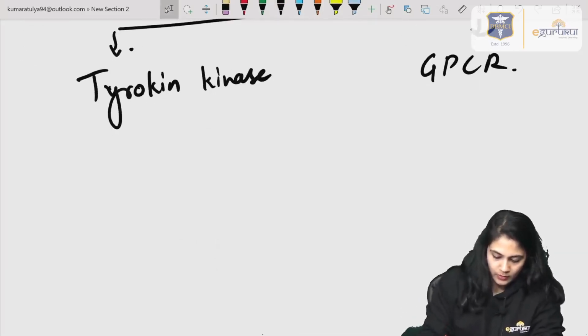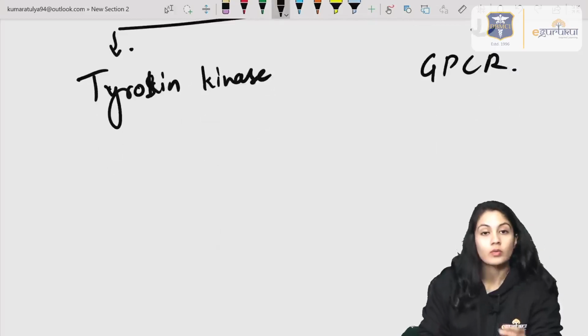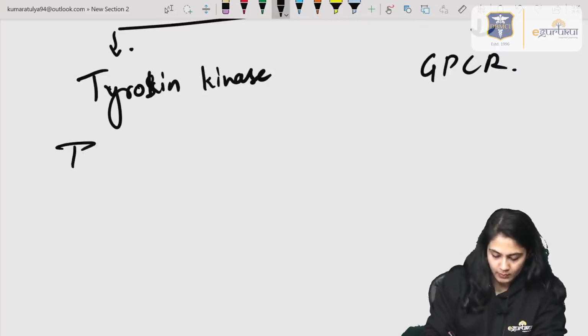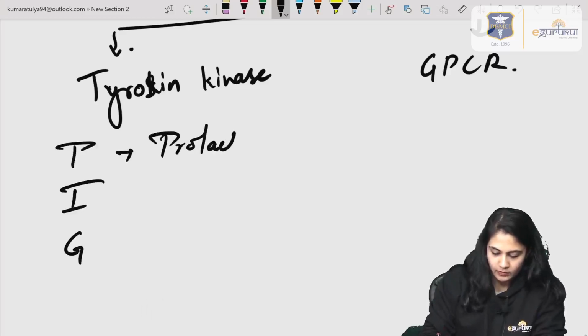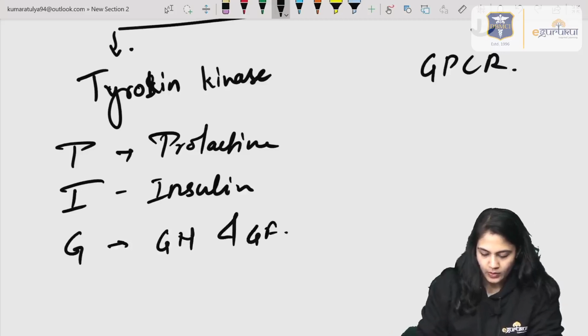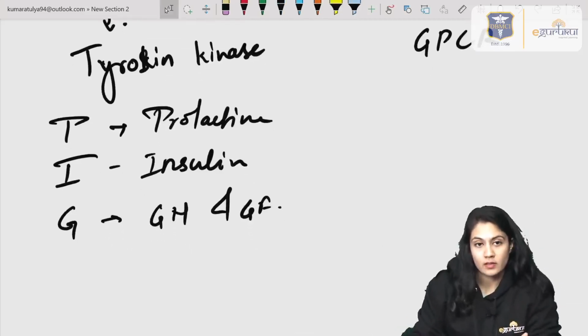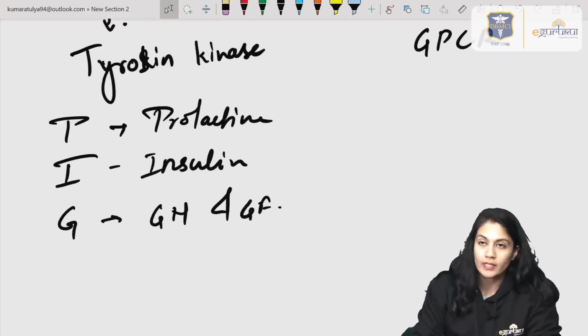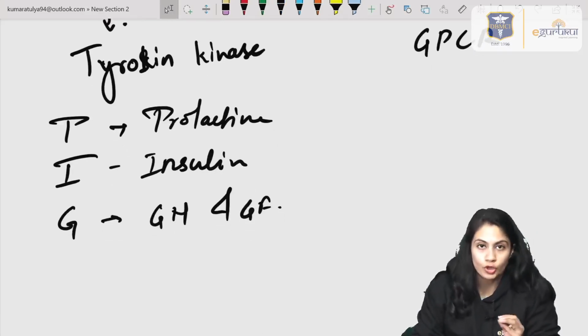To remember the tyrosine kinase, we have a mnemonic, that is PIG. P for prolactin, I for insulin, and G for growth hormone and growth factors. So only these factors act through the tyrosine kinase: prolactin, insulin and growth hormone or the growth factors.